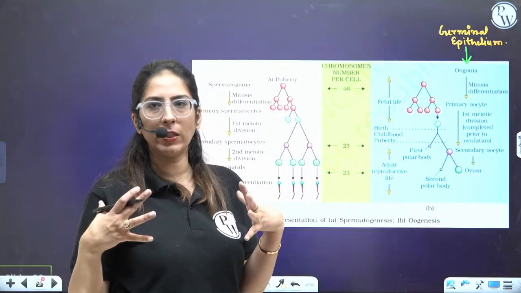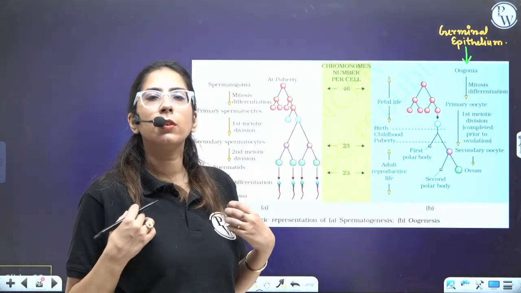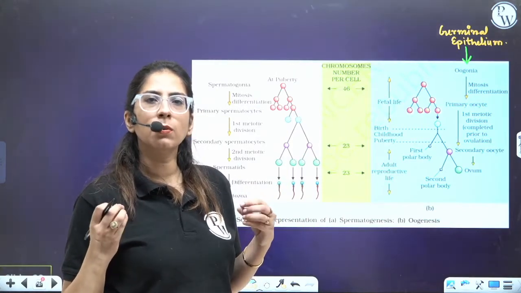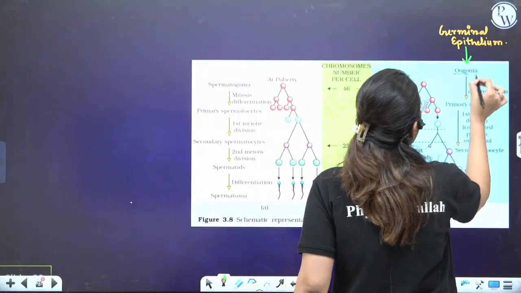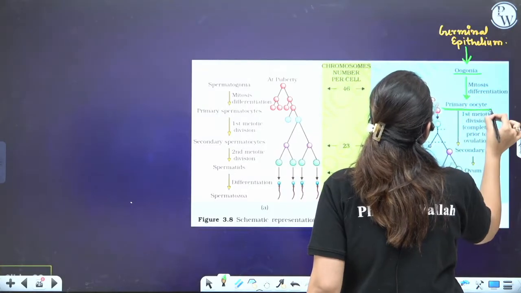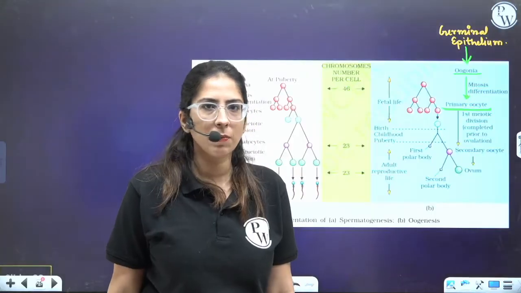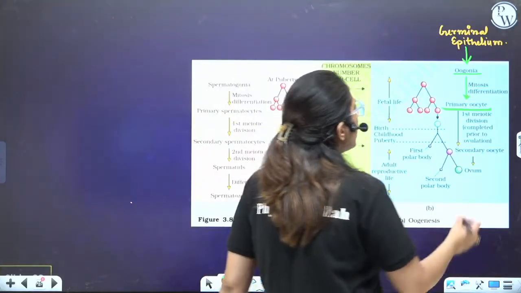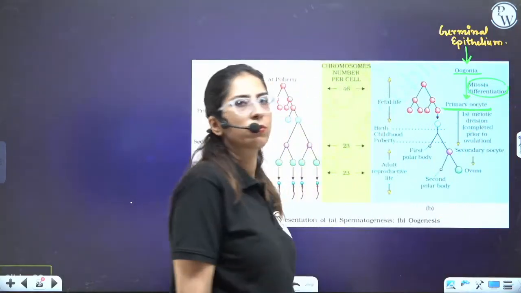They become swollen, that is, they differentiate themselves, and what they form is the oogonia. Oogonia undergo mitosis, and what they form is a primary oocyte.